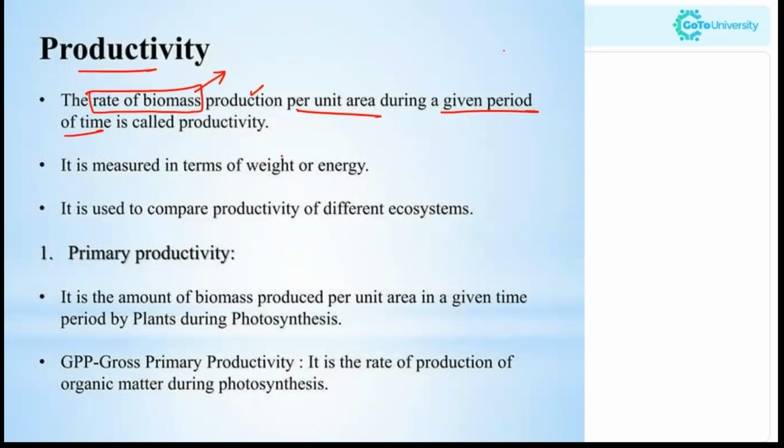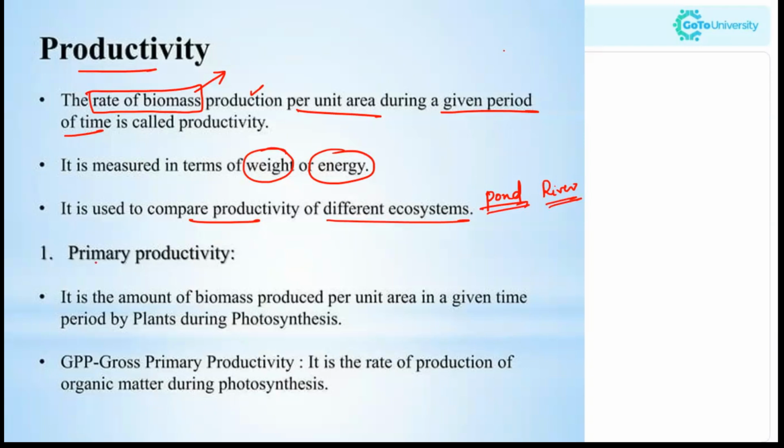And this is measured in terms of weight or energy. And it is also used to compare the productivity of different ecosystems. For example, considering the ecosystem of a pond and another in a river, we can look at the productivity in the pond and the productivity of the river respectively and compare them.